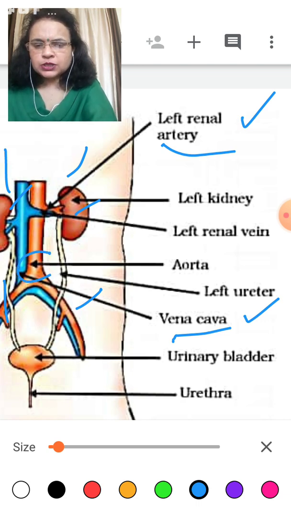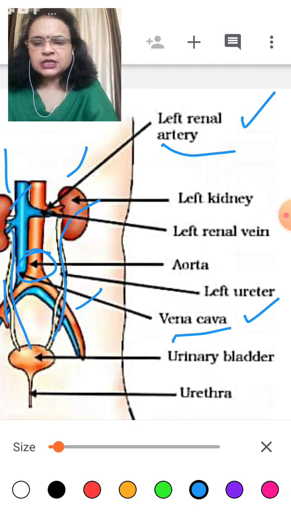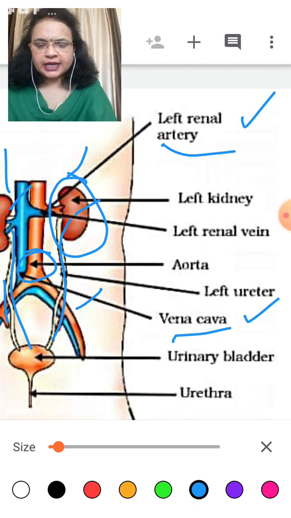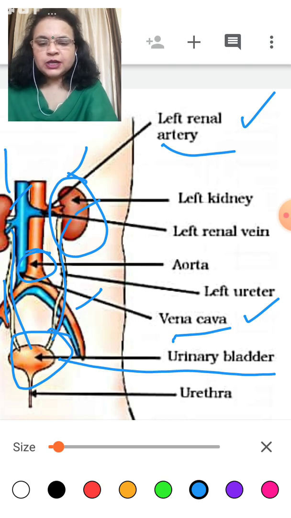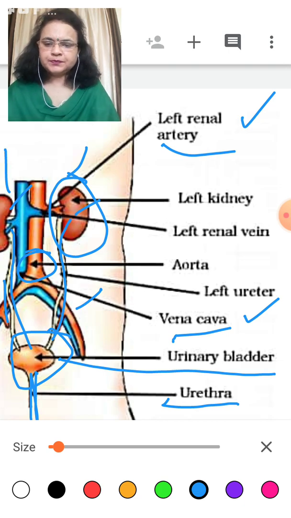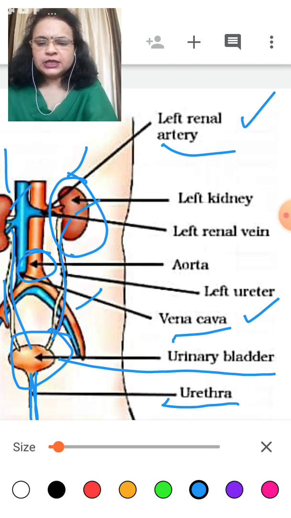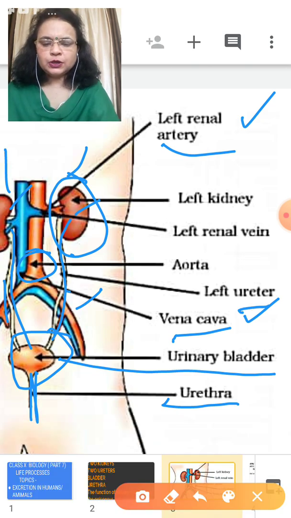This is the outer part. Then a tube-like structure connected to the kidney leads to a muscular bladder which is called the urinary bladder, and the urinary bladder is connected with a tube which is called the urethra. Clear? And these two tubes, you can see here, are the ureters, the left ureter and the right ureter.